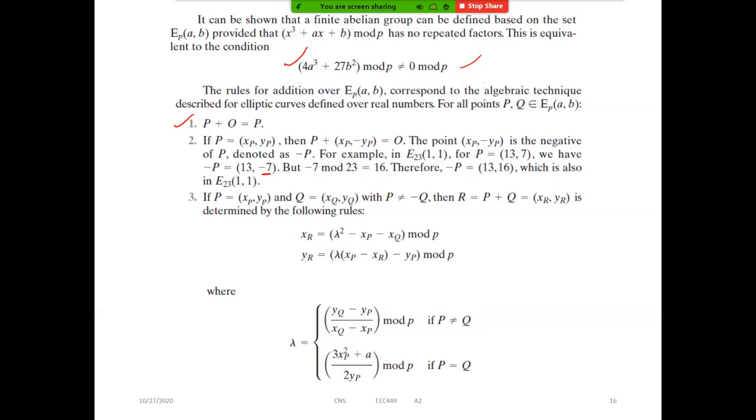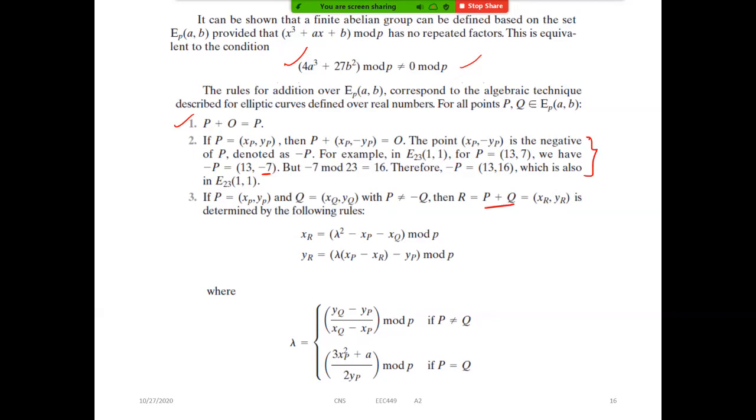Clear? So xp and minus yp. Anyway, we know this from that rule, and this is important: how to find the xr and yr when we are performing P plus Q. So again, we have to find the lambda value. But how to find the lambda value?